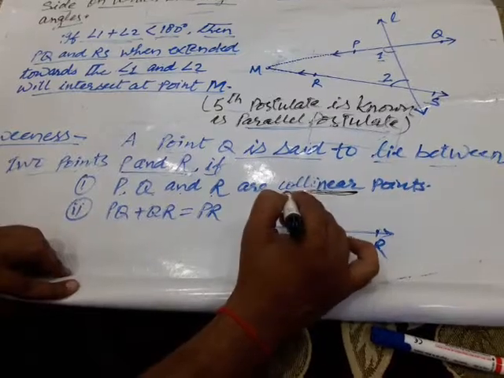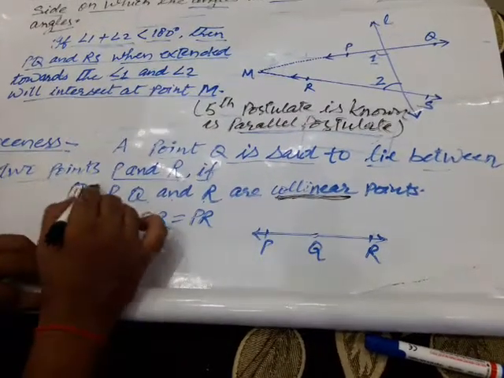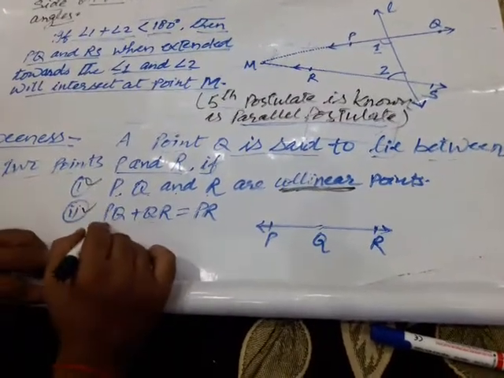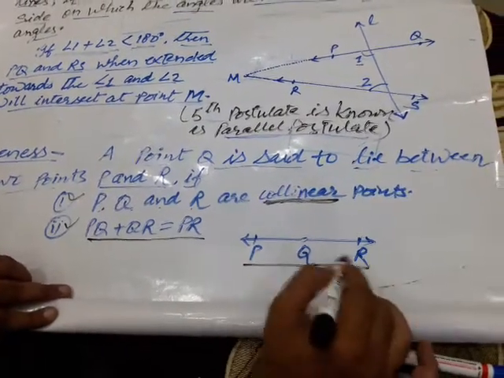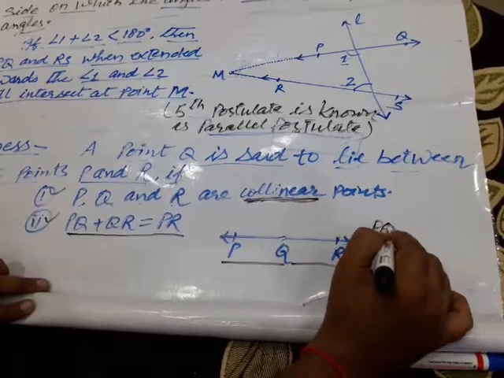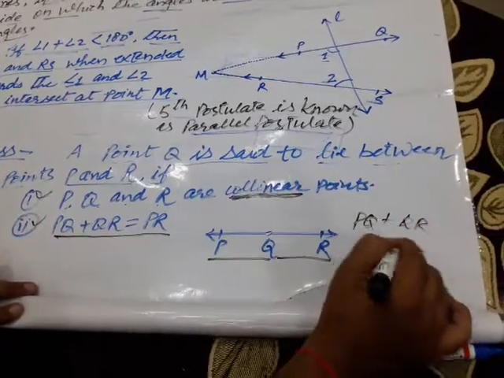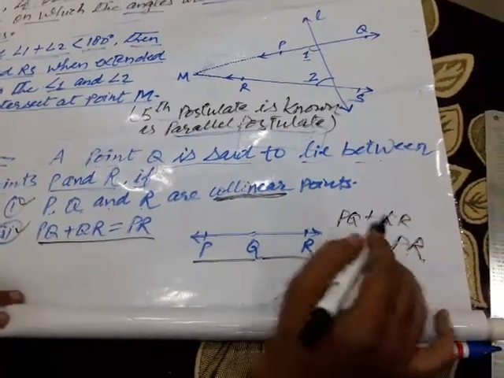Collinear means, clear, okay. First condition is this. Second condition is PQ plus QR equal to PR. Here you see, PQ plus QR equal to PR.